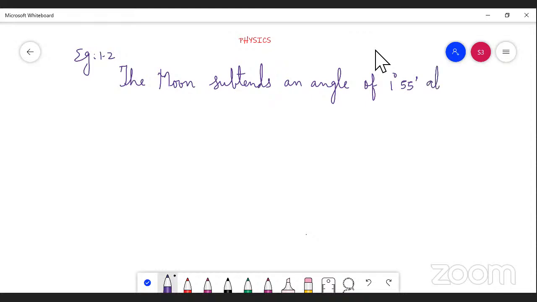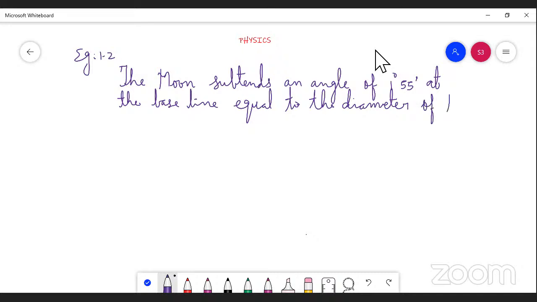At the baseline, equal to the diameter of the earth. What is the distance of the moon?